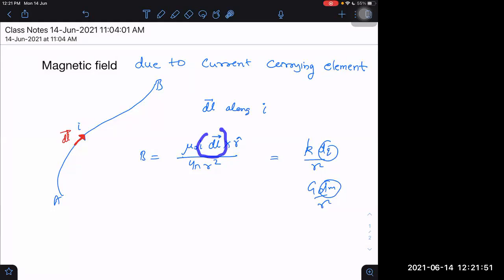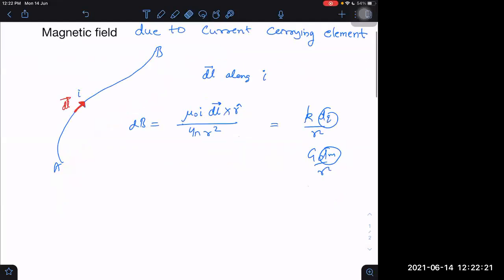I dl is the current element, but because it will be giving us a vector quantity finally, and I dl is itself a vector, we have to be careful of the direction of B. I cannot just write mu naught into I dl magnitude upon 4 pi r square and assume that I will be getting the vector properly with direction. I have to be careful what is the direction here. By conducting experiments, we already know what the direction would be, and that direction is something like this.